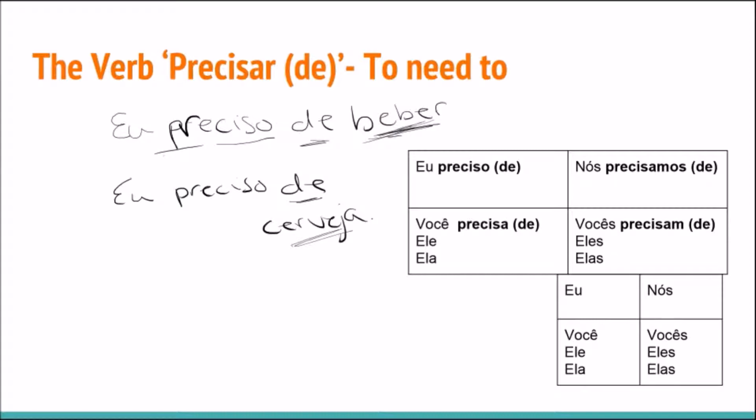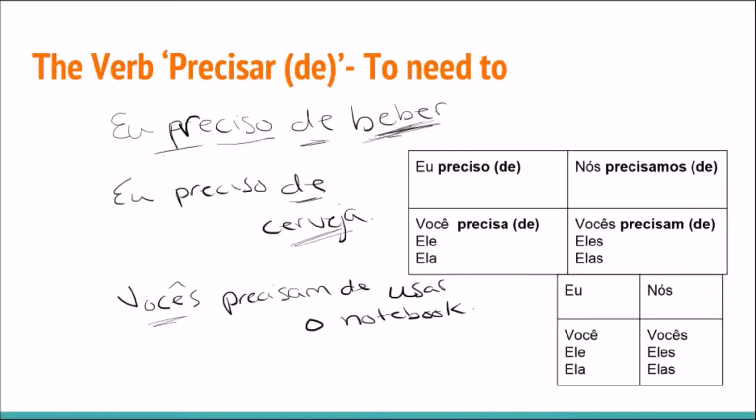So let's do one more example. It's pretty simple, I think. So let's do, they need to use the laptop. Let's do "you all." You all need, so what is it going to be if it's a verb? Usar. Notebook is the word for laptop. So, vocês precisam de usar o notebook. You all need to use the notebook, the laptop. All right? Pretty simple, right?